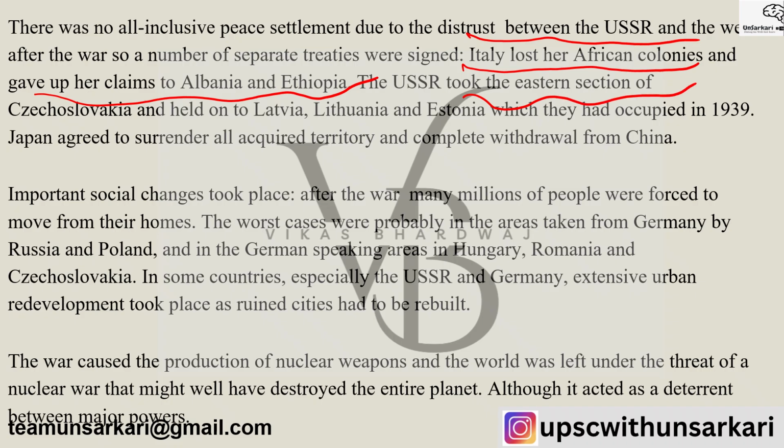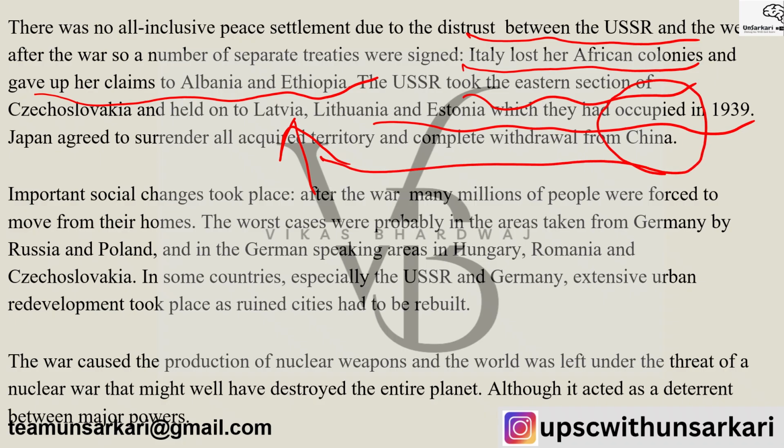USSR took the eastern section of Czechoslovakia, held on to Latvia, Lithuania, and Estonia, which they occupied till 1939. Japan agreed to surrender all acquired territory and completely withdraw from China. Important social changes also took place, and after the war, millions of people were forced to move from their homes, and people were understanding that life would not be the same, because the worst cases were seen in Germany, Russia, and Poland. And in the German speaking areas in Hungary, Romania, and Czechoslovakia, there was chaos.